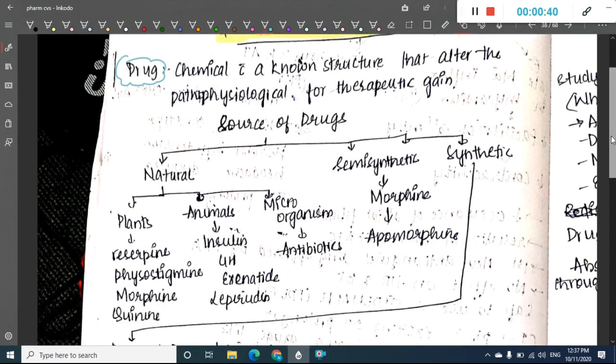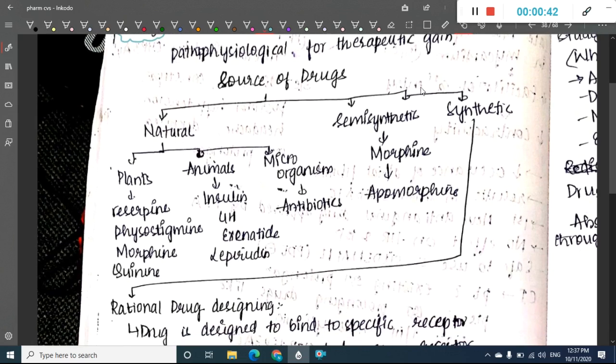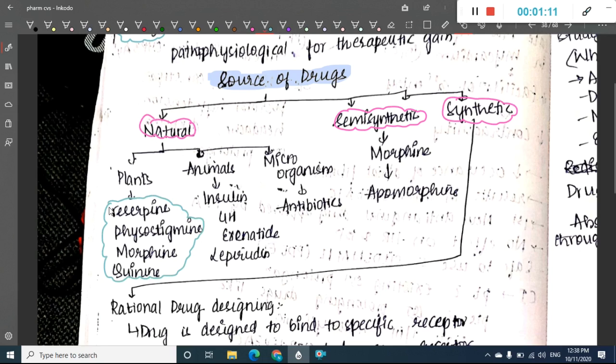So what are the sources of drugs? From where do we manufacture the drugs? The drugs can be derived from natural means, semi-synthetic means or synthetic means. Some of the drugs derived from natural processes are derived from plants, which include reserpine, physostigmine, morphine and quinine.